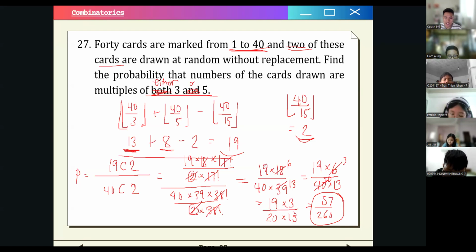So the question should have been either or, not both multiples of 3 and 5. Sorry for this one, there's an error right there. So this is our final answer. Take a screenshot if you want to. Are there any questions for this one? Because if there are none, let's move on to number 28, the third to the last problem.